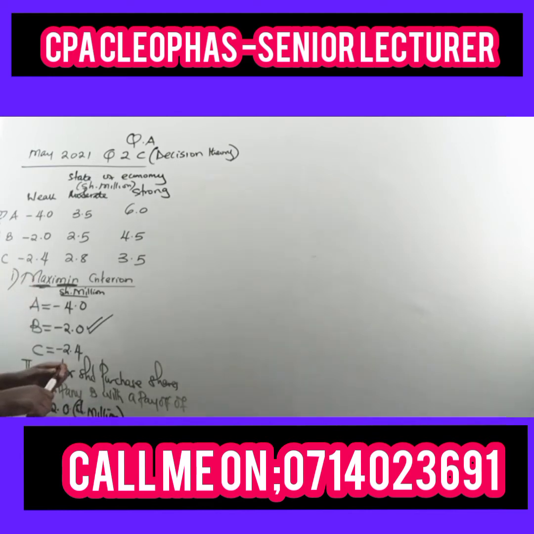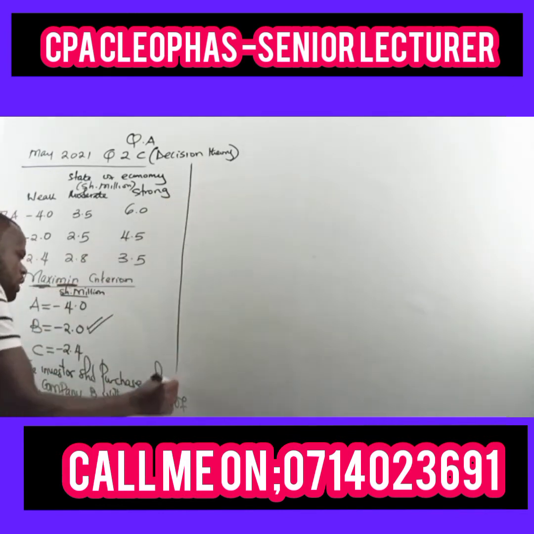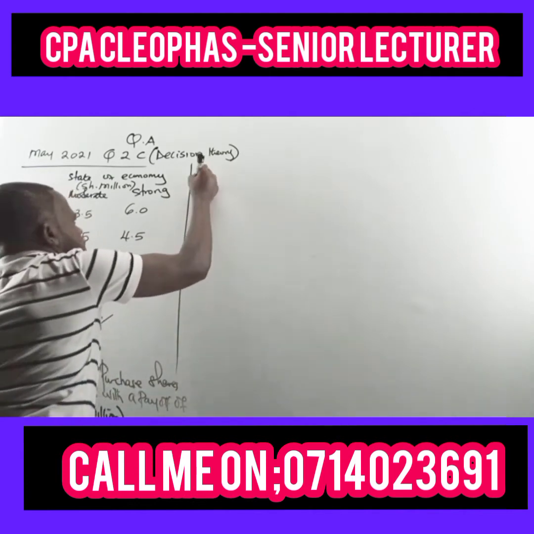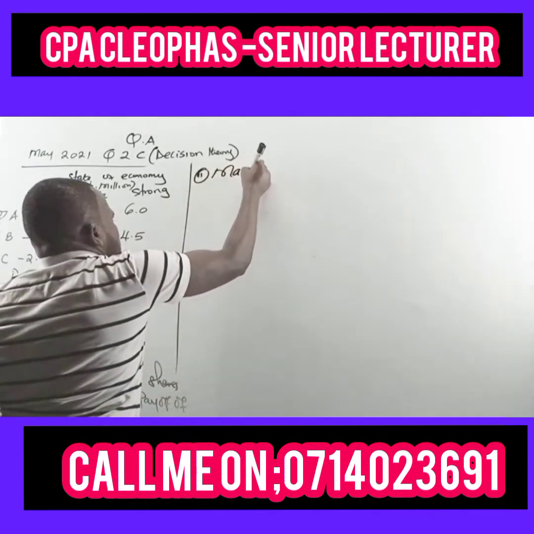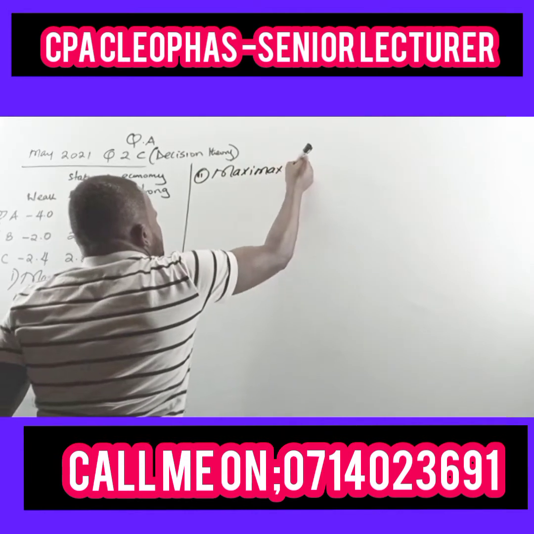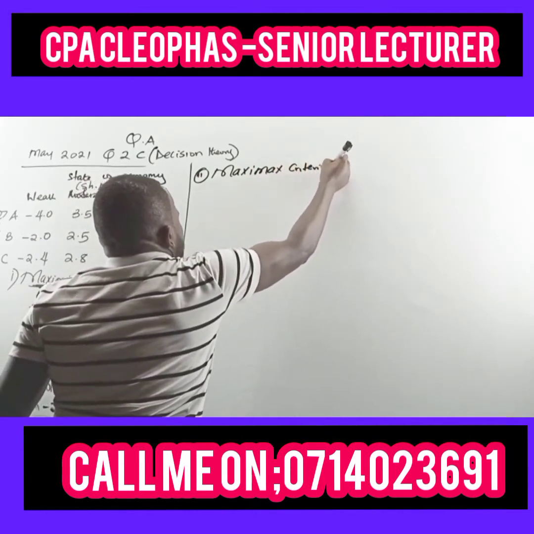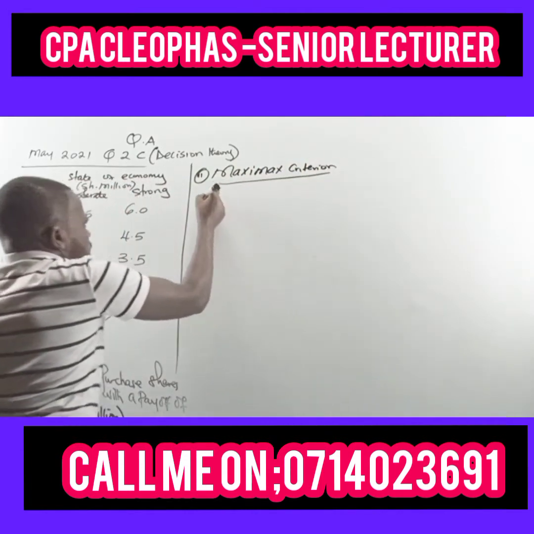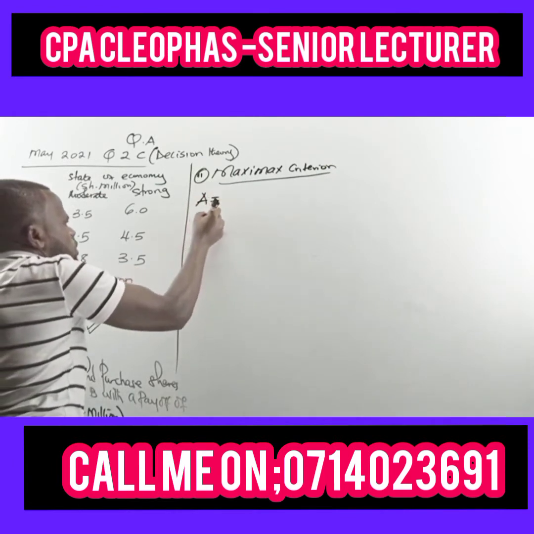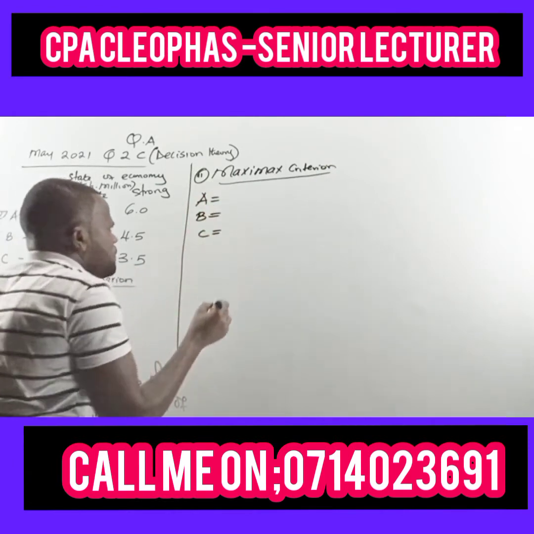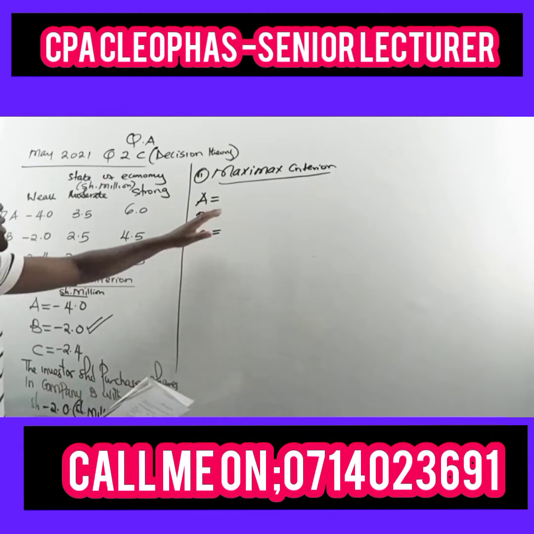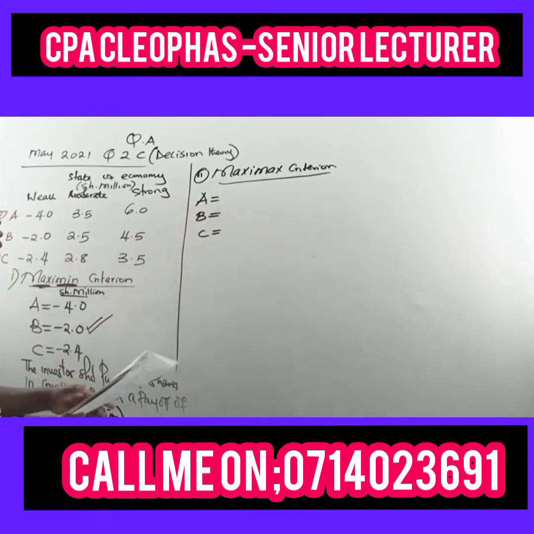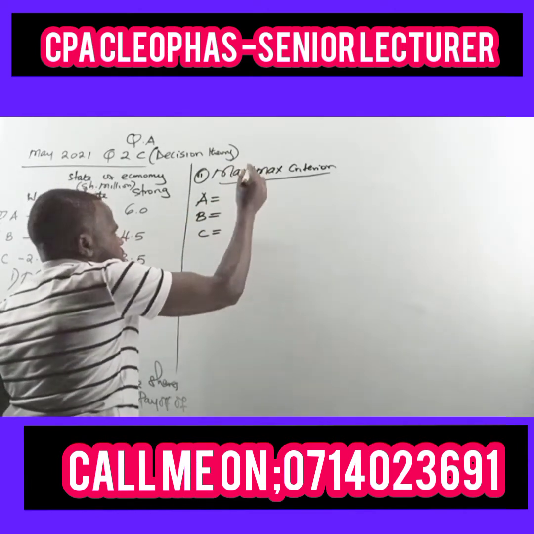Then we go to the next one, part B, Maximax Criterion. So we have again three alternatives A, B, and C. For Maximax Criterion, it is the maximum of the maximums.